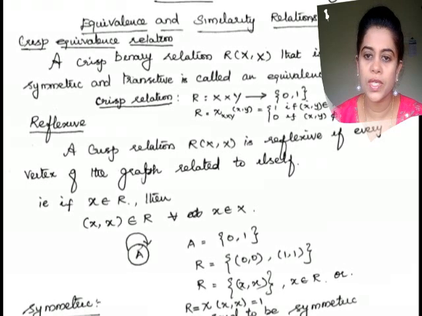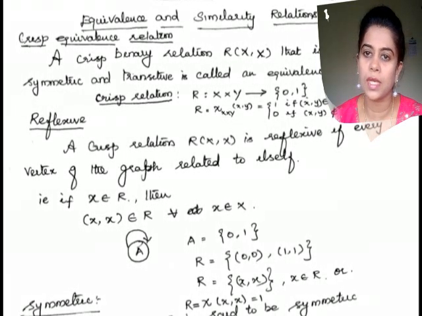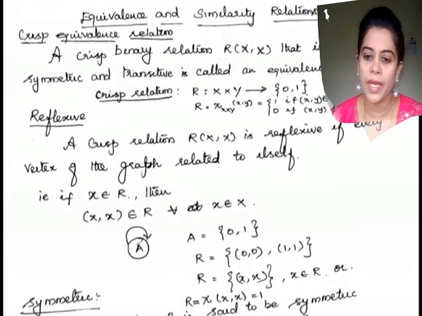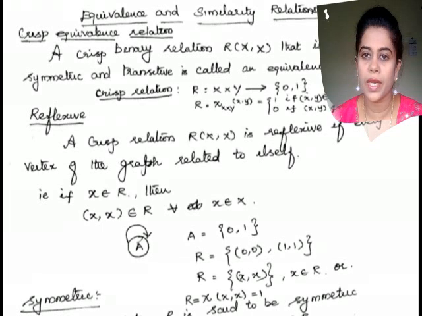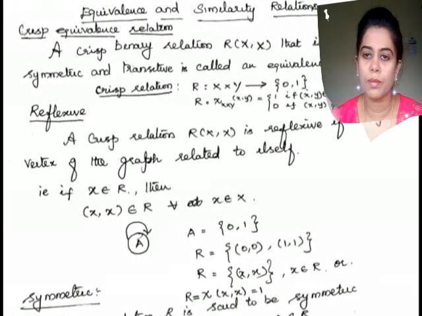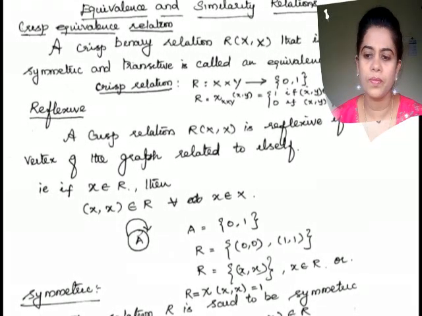In this definition, a crisp binary relation R of X comma X means a crisp binary relation on a single set X, as we have discussed in the earlier section.